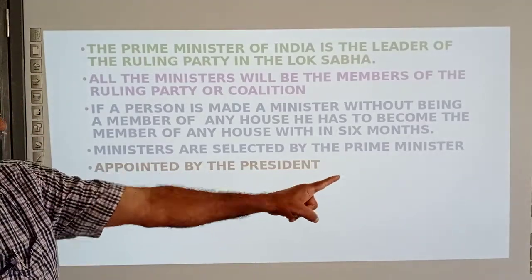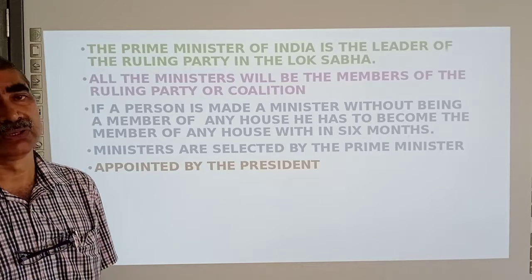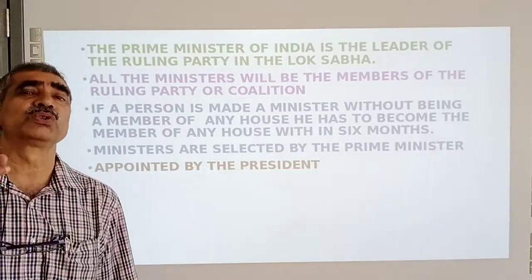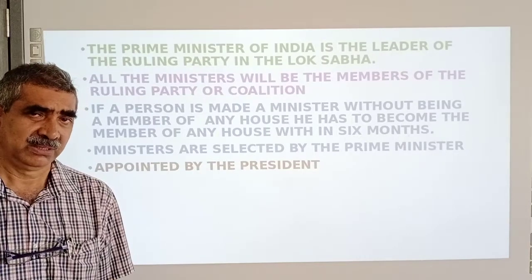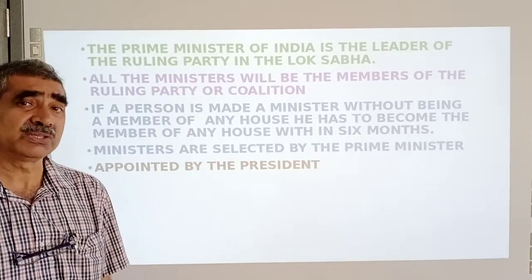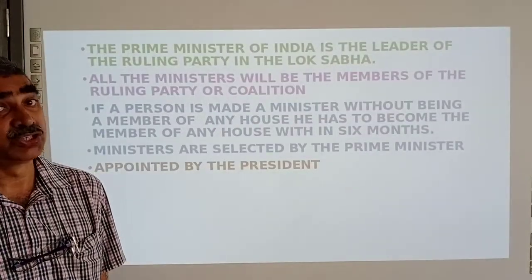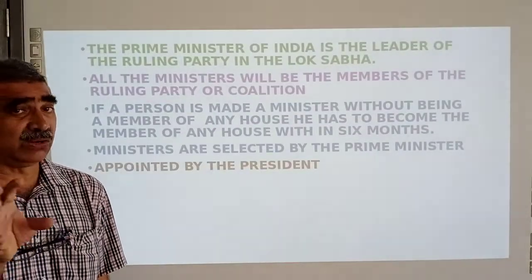Ministers are selected by the Prime Minister. The Prime Minister decides who all should be the ministers, and he gives the list to the President. The President just appoints the person as the minister. And the Prime Minister allots him the portfolio.